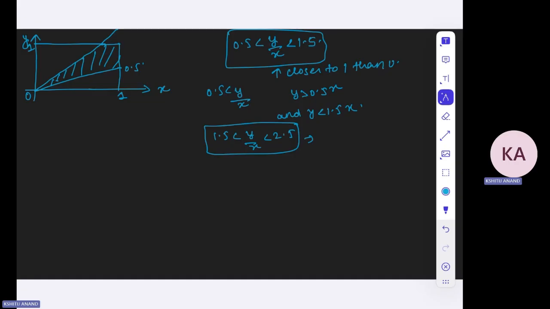So what you have to do is, in the unit square area, you want to see that any point that lies between this line, that is 0 to 0.5, then 1.5 to 2.5, right? And so on. And then the next would be 3.5 to 4.5.